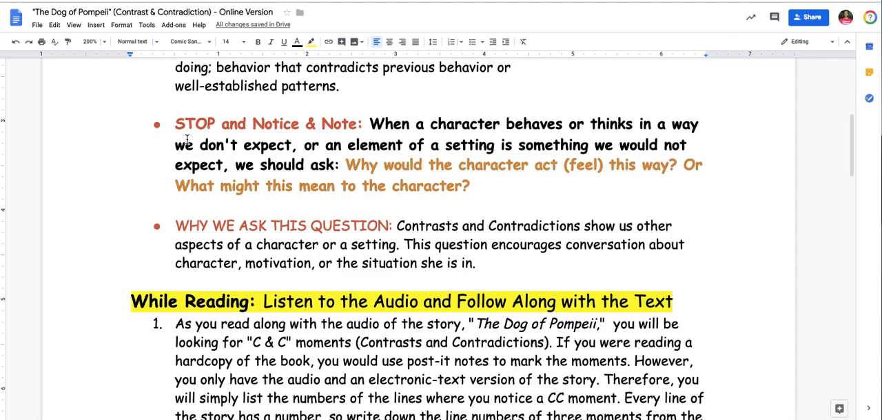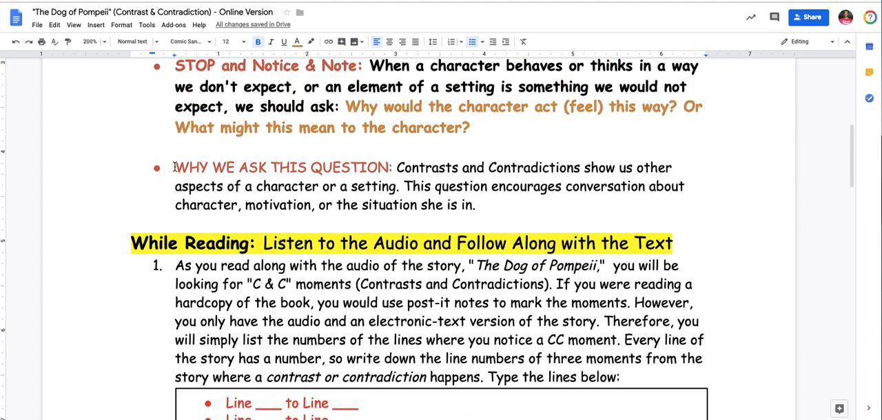So when you come across a contrast and contradiction, stop, notice, and note. When a character behaves or thinks in a way we don't expect, or an element of a setting is something we do not expect, we should ask, why would the character act or feel this way? Or, what might this mean to the character? And if it's the setting, you might ask, why has the setting changed? How has it changed the story?